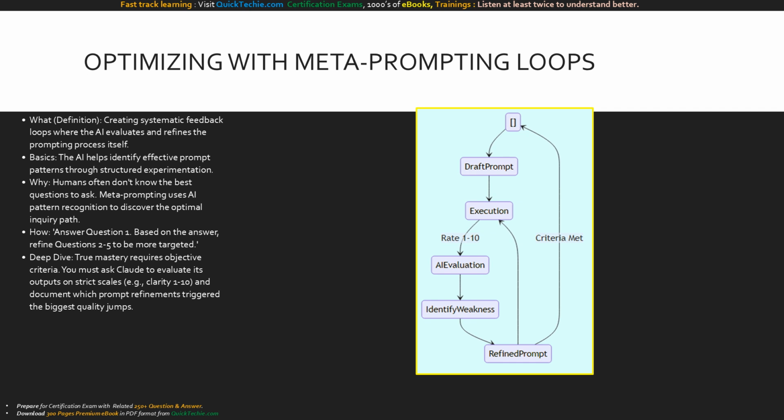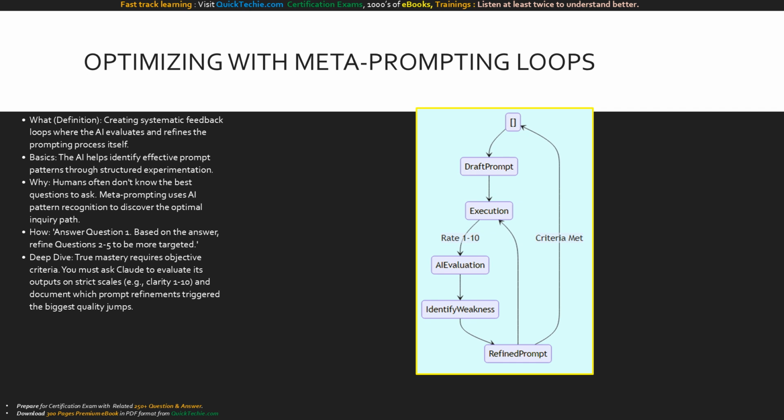For example, you instruct Claude, "Here is my goal. Tell me the 5 best questions I should ask you to achieve this." Answer the first one, and use that insight to rewrite the remaining 4. You are using the AI to dynamically adjust your strategic roadmap. But the advanced mastery test requires strict parameters. You must define objective success metrics like a 1 to 10 clarity scale, so the AI has a mathematical baseline to optimize against. You are building an engine that improves itself.